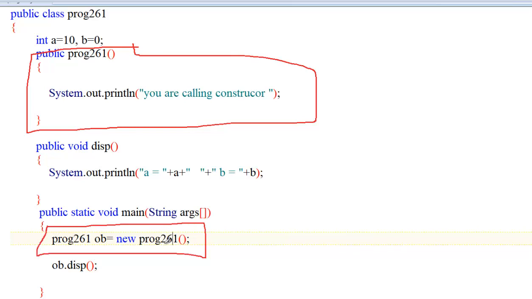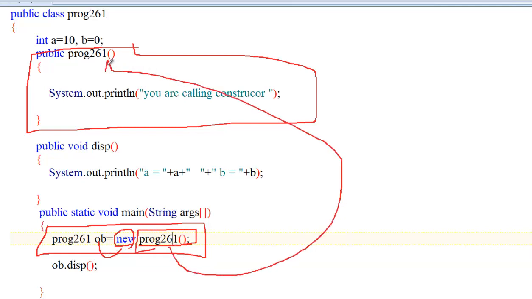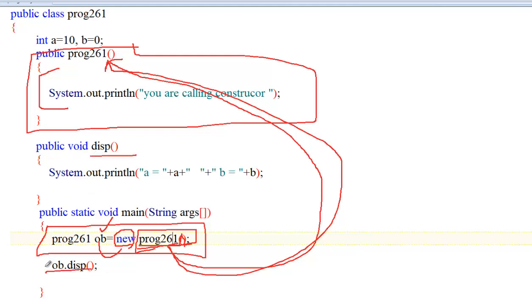This is the new keyword, creating an object, and this part says that you are calling this part. Program 261, with the same name as the class name, is calling the constructor. Any code you write executes before creating an object. We are calling the display method with object.display, but we are not calling the constructor. The constructor gets executed automatically.